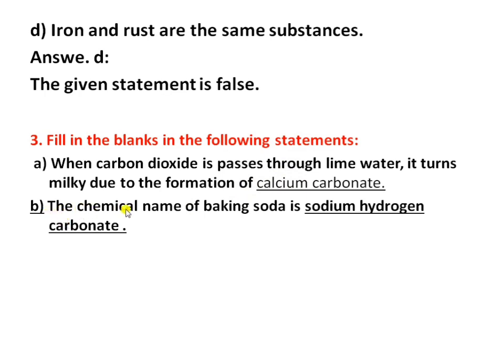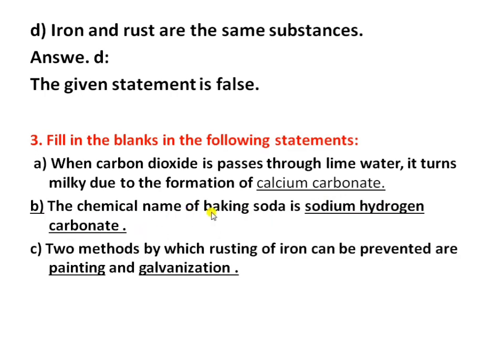Second, the chemical name of baking soda is sodium hydrogen carbonate. Baking soda is used in food items. It releases carbon dioxide gas that makes the food soft and fluffy. Next, the third part is two methods by which rusting of iron can be prevented. The first method is painting and the second method is galvanization. Okay.